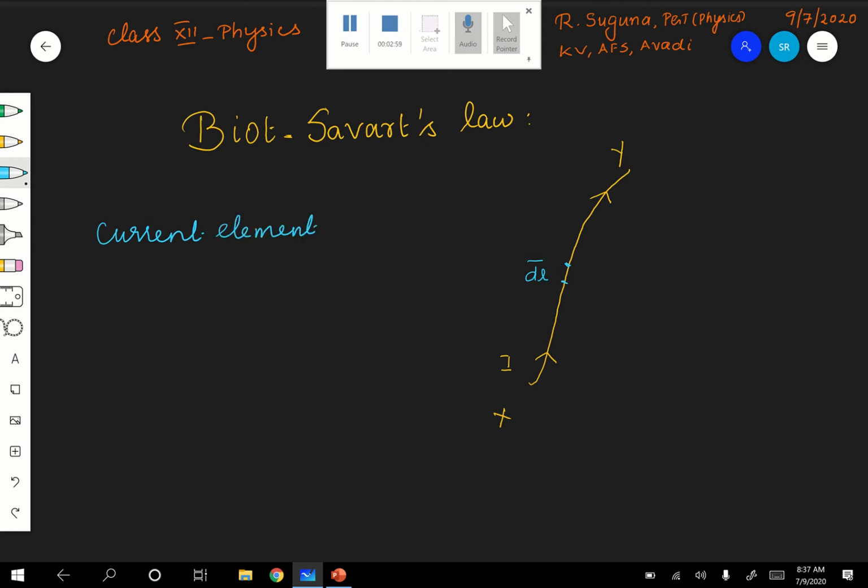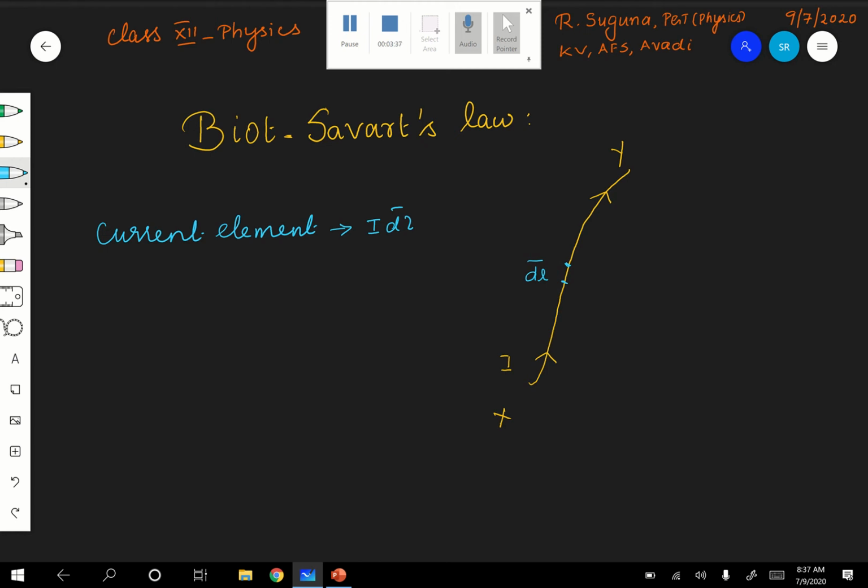Because we are interested in the Biot-Savart law, which deals with finding the magnetic field induction at a point due to a small current element, what is the current element here? It is nothing but Idl, because I is the current passing through it, of which you are taking a very small element. Current as such is a scalar quantity, and dl is a vector. Therefore Idl is a current element.